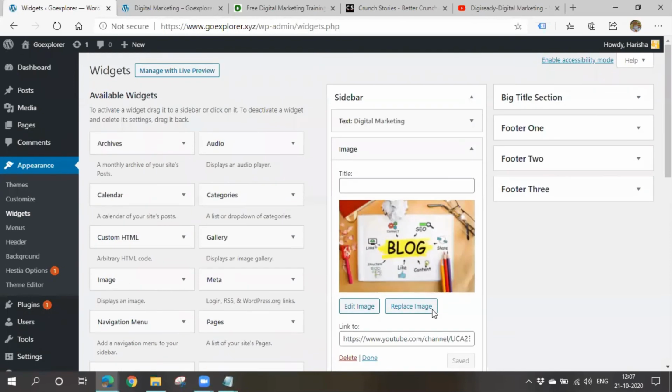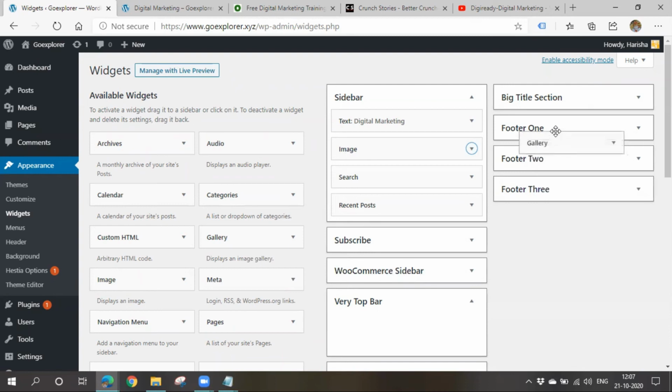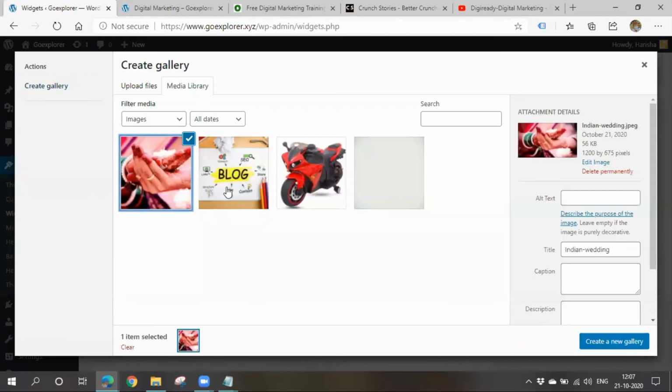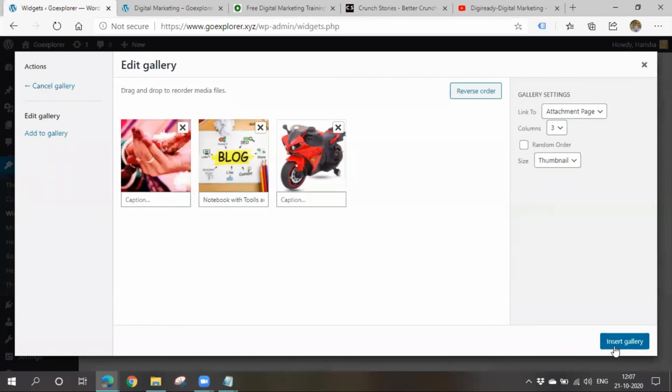Now if you want to display a gallery, if you want to show a series of images, you can add this gallery also. I'll add this to the footer now. Okay, I'll try with the footer. Now if it is a gallery, you have to add multiple images. I already have some images. I'll add them. Create new gallery.